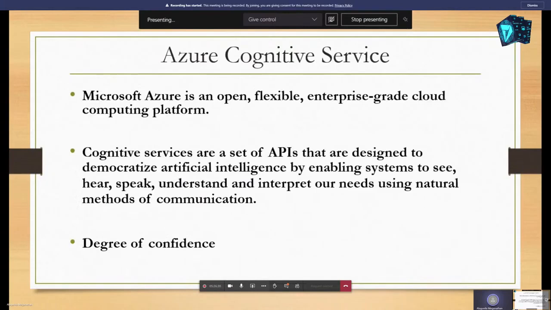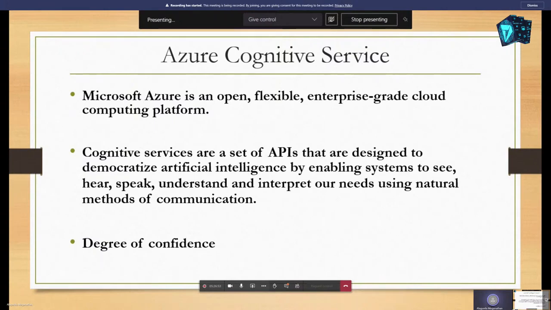Now we move on to Azure Cognitive Services. There are a number of service providers that provide artificial intelligence as a service. Here we are talking about Microsoft technology. Microsoft Azure is an open, flexible, enterprise-grade cloud computing platform.